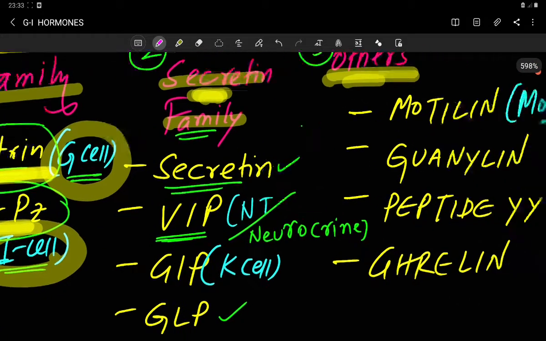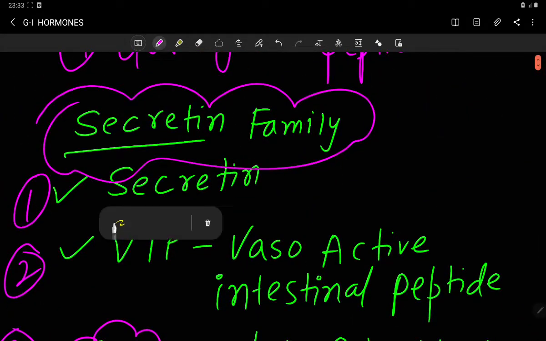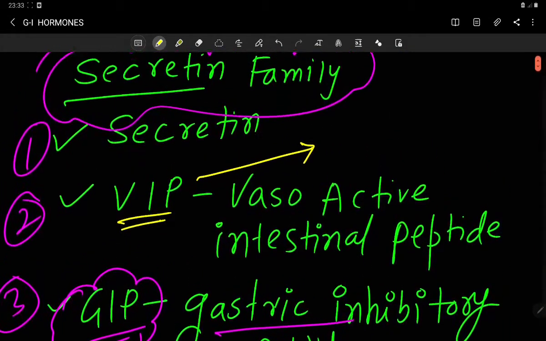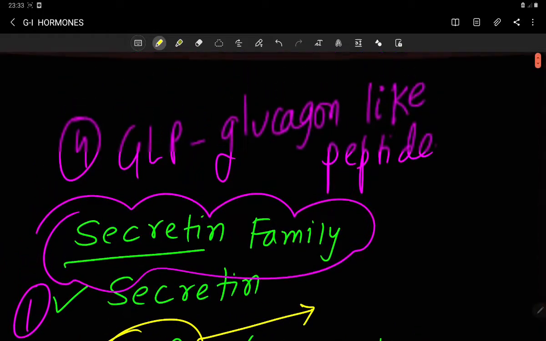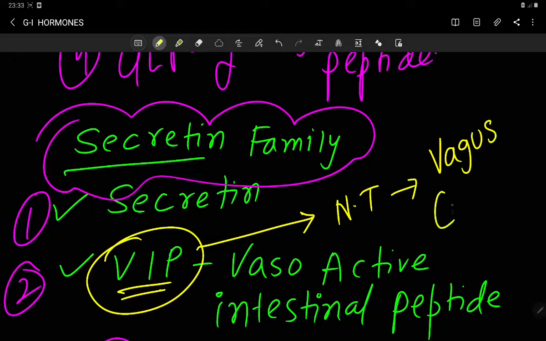Now one detail which I want to add here: this VIP, or vasoactive intestinal peptide, is a neurotransmitter. Here I am writing that vasoactive intestinal peptide is a neurotransmitter, and it is secreted from the vagus nerve ending, which is parasympathetic in nature.